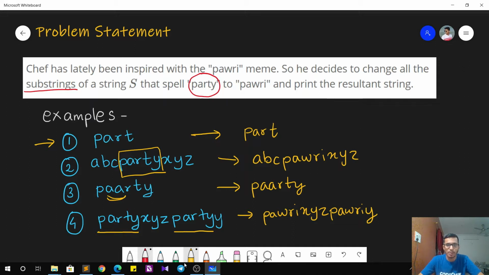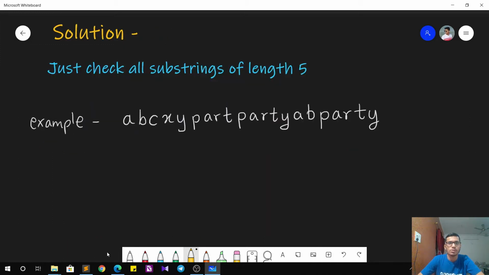Now that we have seen the problem statement, let's quickly see the solution and then the implementation. So the solution is nothing different from what we just saw with the examples. It's just that we have to check all the substrings of length 5. Now the question is how to do that. It's simple. We know that each character of the string has an index associated with it. So as we know, this is index 0, this is index 1 and so on. We have the index until n minus 1 where n is the length of the string.